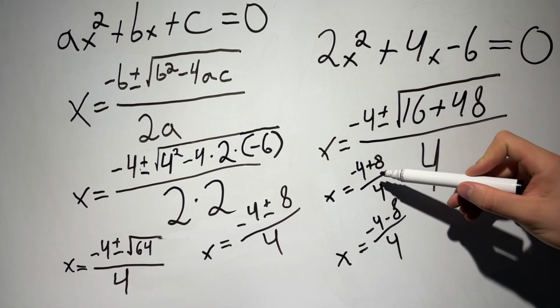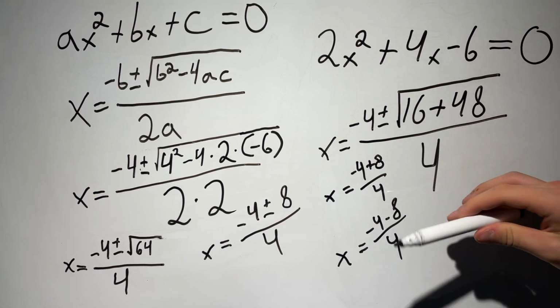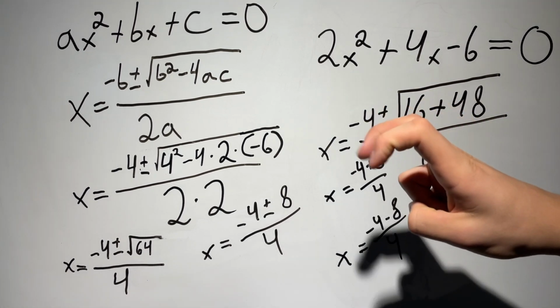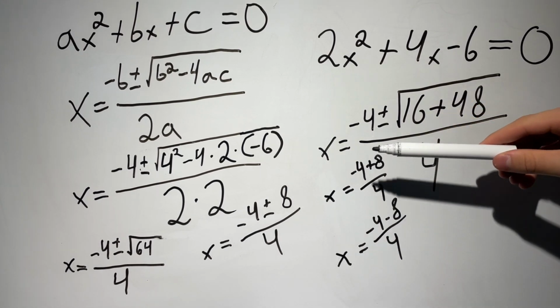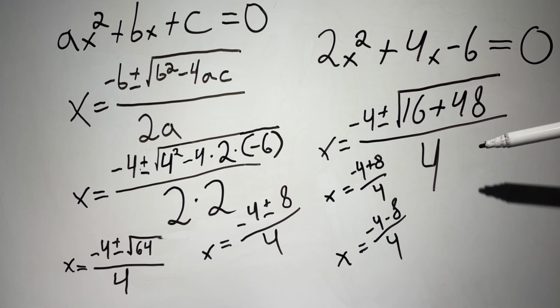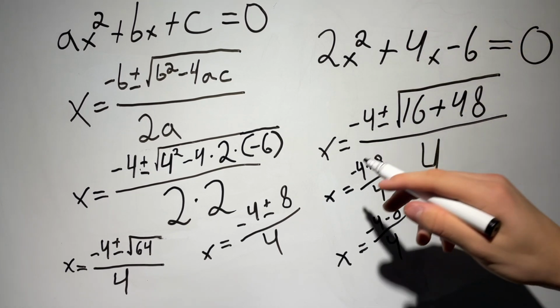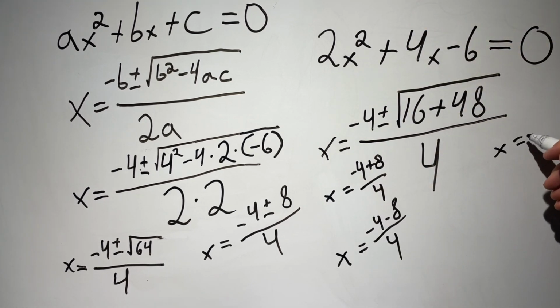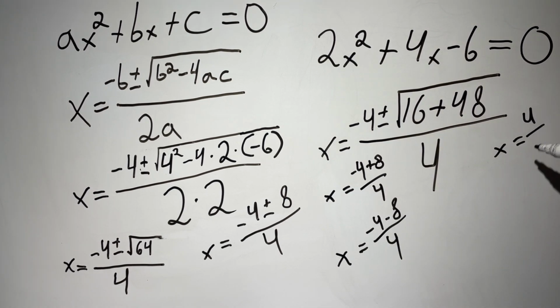So as you can see, we have left the minus from here, and we have taken out the plus here, and we have divided it into 2 separate equations. And now we can just solve them separately. And I will keep going here, so don't worry about this thing right here. What do we have? X equals minus 4 plus 8. It's 4. So I was going to say 8. It's 4. This is 1.